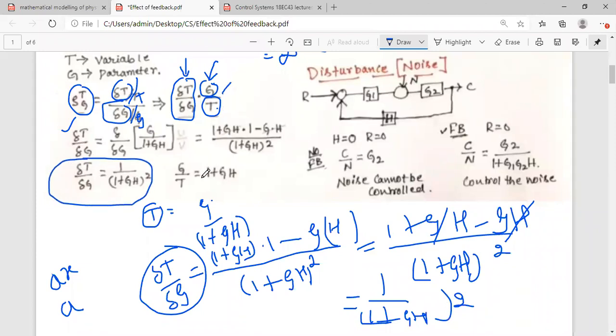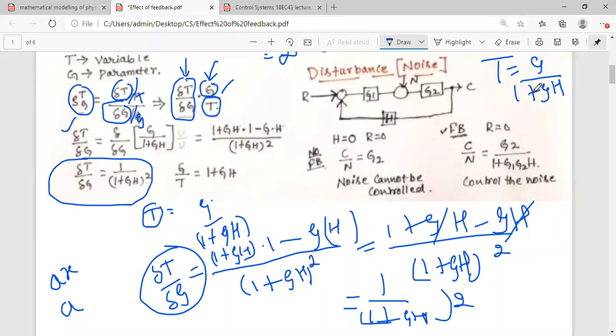Now G by T I want. How to get G by T? Already I know that the transfer function T is G divided by 1 plus GH for a closed loop system with negative feedback.